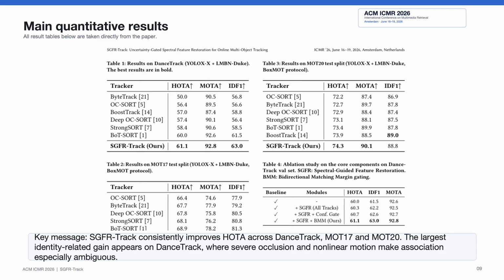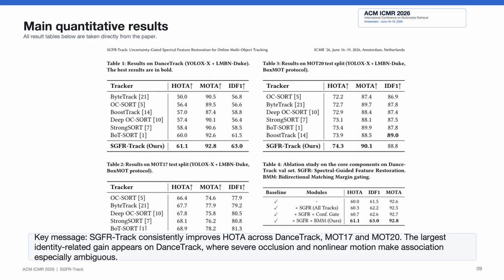We evaluate SGFR Track on 3 standard benchmarks: DanceTrack, MOT17 and MOT20. All experiments follow the unified box MOT protocol with YOLOX detections and LMBN Duke appearance features. On DanceTrack, SGFR Track improves the BoT-SORT baseline from 60.0 to 61.1 in HOTA, from 92.6 to 92.8 in MOTA, and from 61.5 to 63.0 in IDF1.